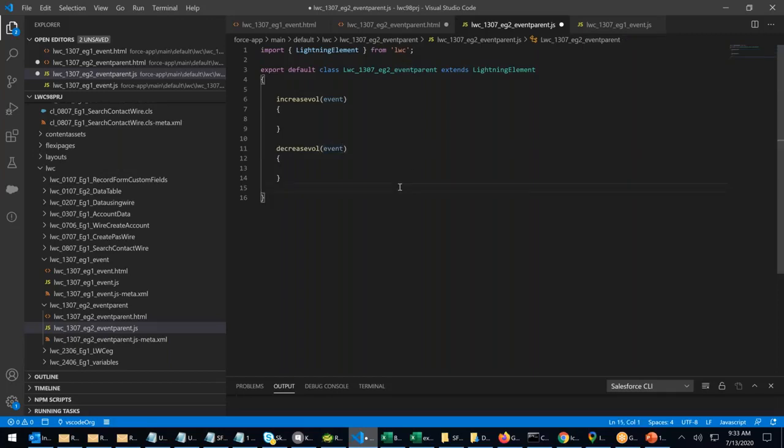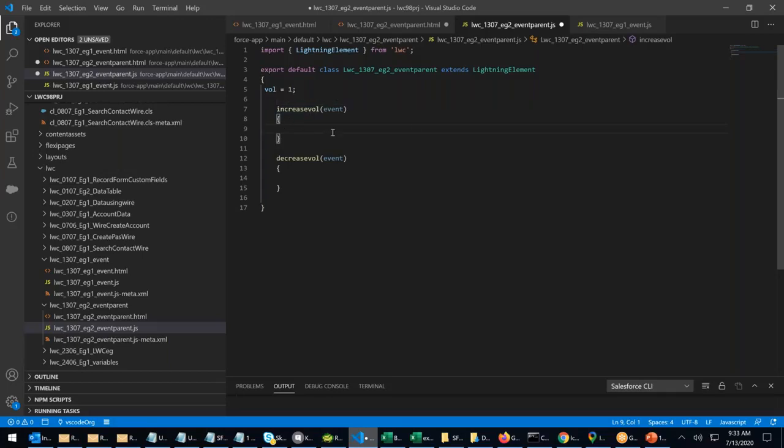Decrease volume. Let me create a variable called vol. Volume equals 1. I just want to fix it to 1. You cannot go beyond 1. Whenever somebody clicks on increase, what should I do?